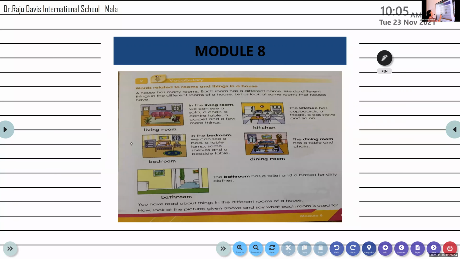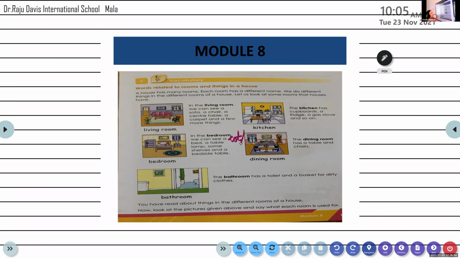So in the bedroom, we can see a bed. We can also use the word cot. We can see a cot or bed. A table lamp, which is generally kept beside the cot or near the cot. And some shelves used for keeping important things that we need, maybe some necessary clothes and all. And a bedside table.